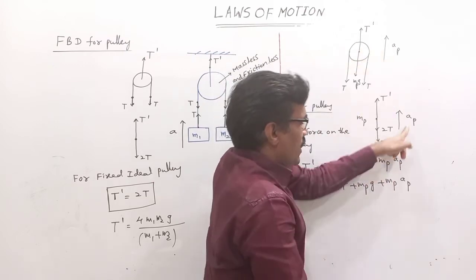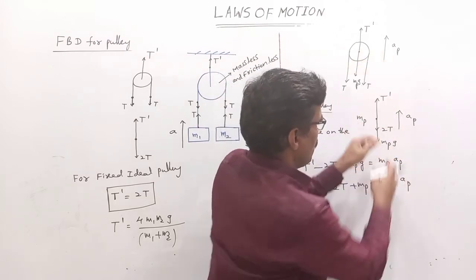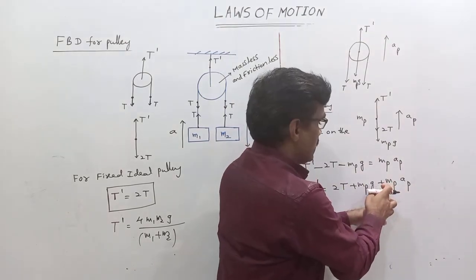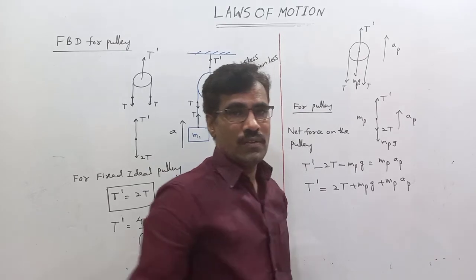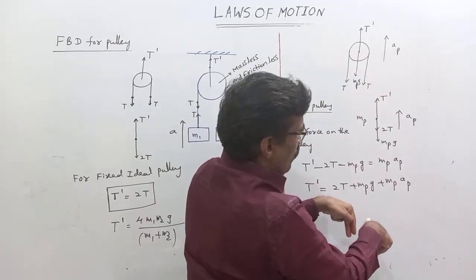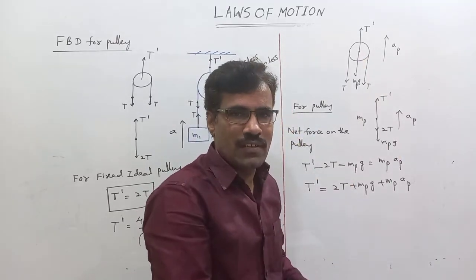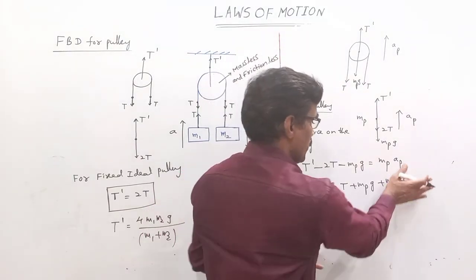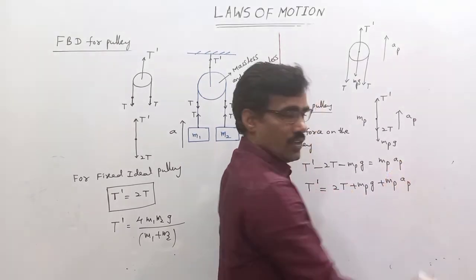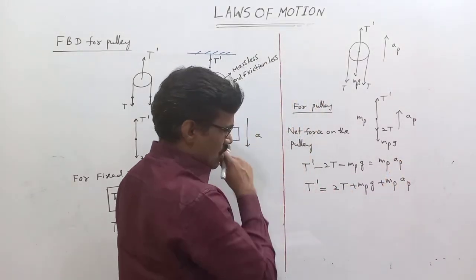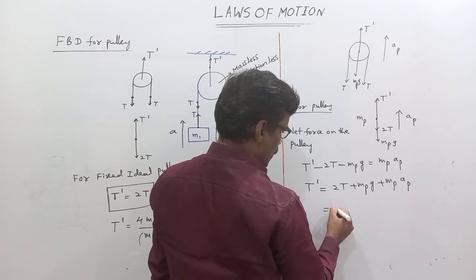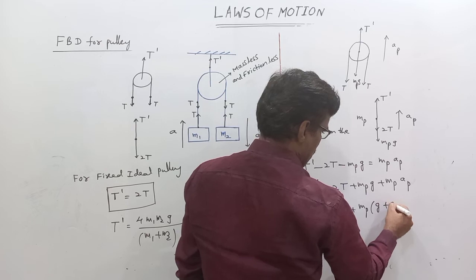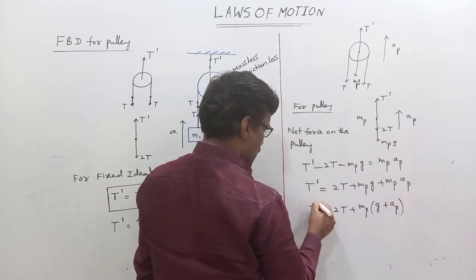Suppose the pulley is moving downward. Then we get a minus sign before MP AP. Suppose it is moving downward with constant velocity. The acceleration of the pulley is 0, so the answer is 2T plus MPG only. Otherwise we write 2T plus MPG plus MP AP. This is T dash.